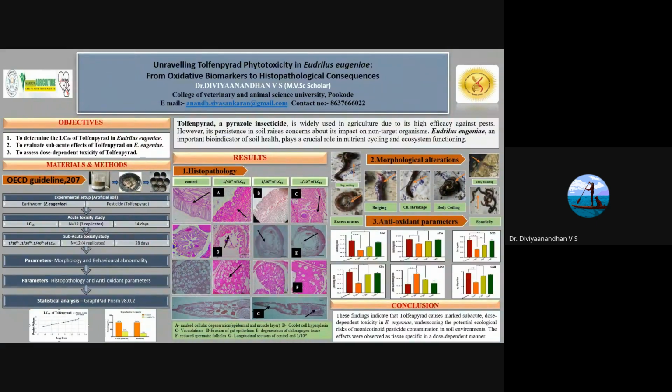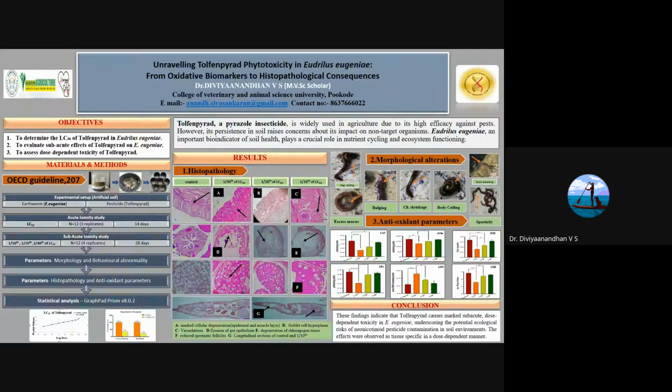The parameters assessed were morphology, behavioral abnormalities, histopathology, and antioxidant parameters. Finally, statistical analysis was done using GraphPad Prism 8.2. Based on the 0 percent mortality and the 100 percent mortality, the LC50 was derived as 120 mg per kg. So next comes the results of the subacute study.